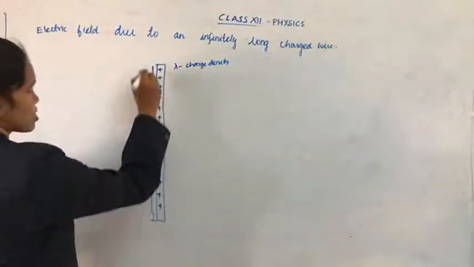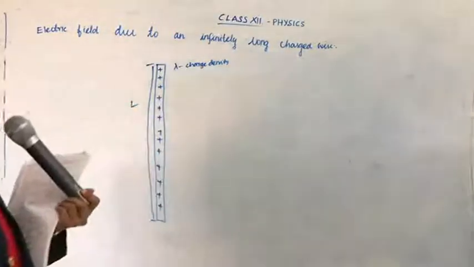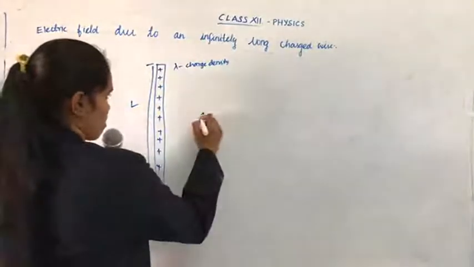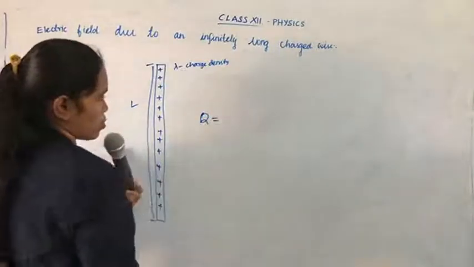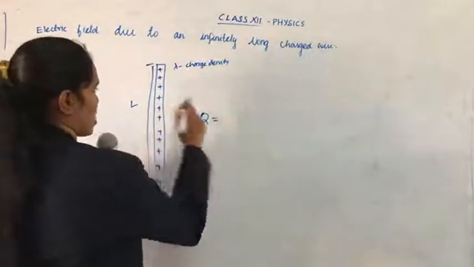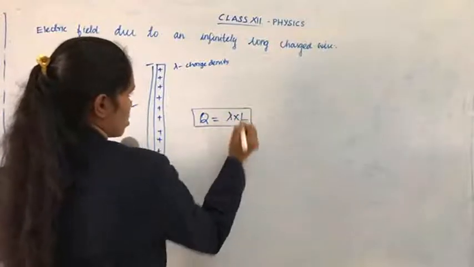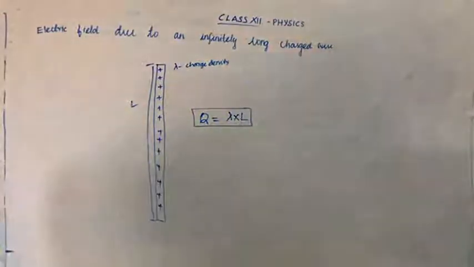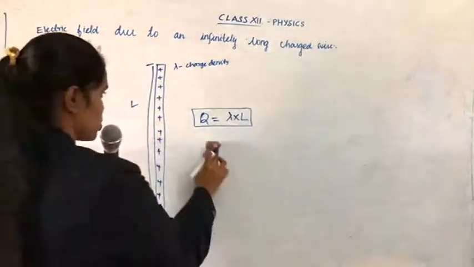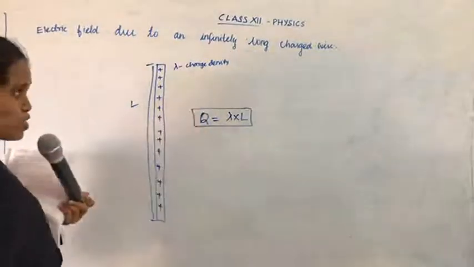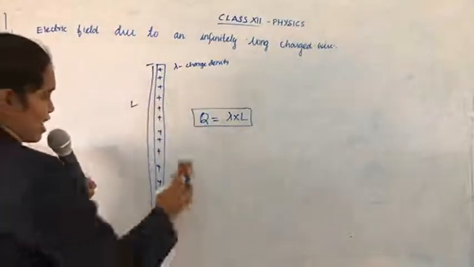The whole length is L. Then what will be the charge value? The charge Q equal to lambda into L. This is the charge of the infinite conductor. Okay, children, have you noted? Charge of a conductor equals lambda into L. Lambda is the charge density, L is the length.